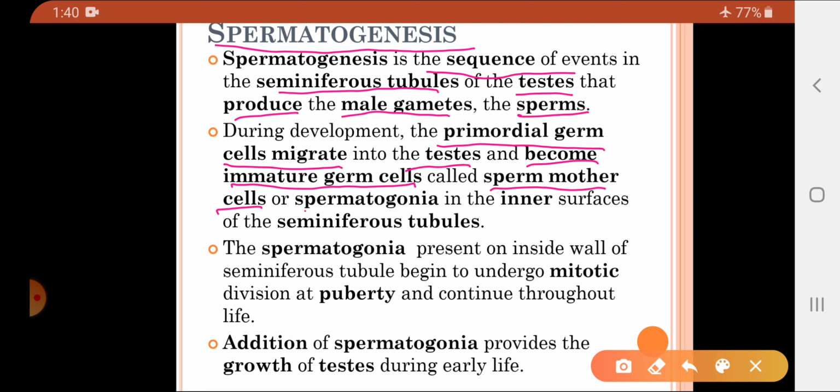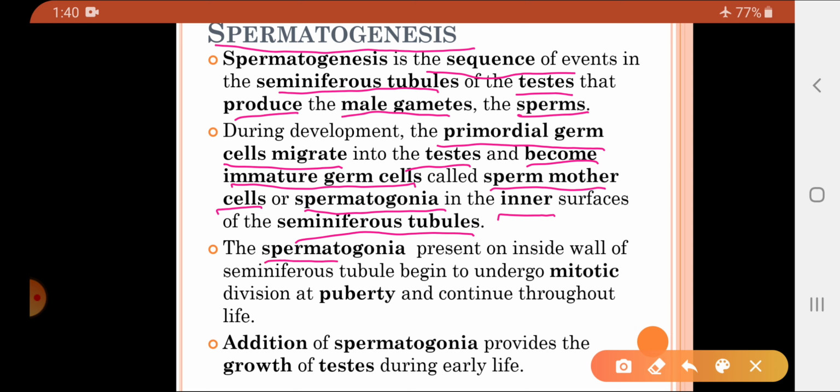These sperm mother cells are also called the spermatogonia. So the primordial germ cells which are formed migrate to the testes and there they get converted into the immature germ cells, which are called the sperm mother cells or the spermatogonia, and get attached to the inner surface of the seminiferous tubules.